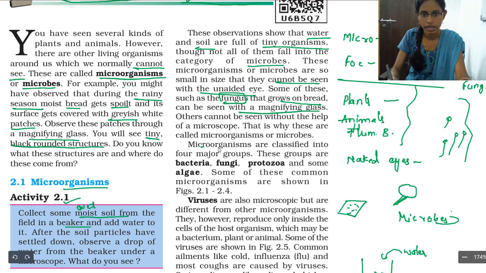Now we are going to see that microbes are classified into four major groups. What are those? Those are bacteria, fungi, protozoa and algae.